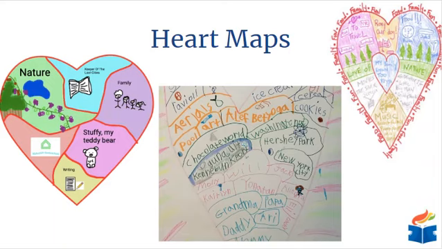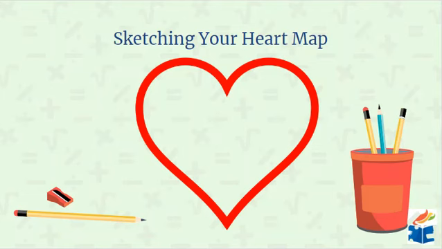Prior to initiating the planning activity, you might want to show students a few examples of heart maps. Then, in the space provided in the Students Lit Lab guidebook, have them sketch their heart maps. This week, they will fill in the outlined heart to plan. Read the additional planning ideas aloud to them. Write or sketch important things that you balance in your life, such as family, sports, school, and friends. Think about people and things that take up your time and care.